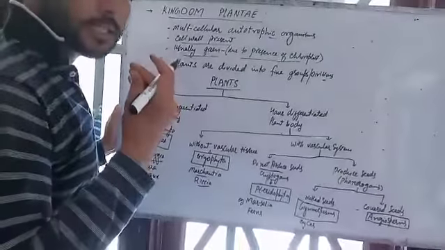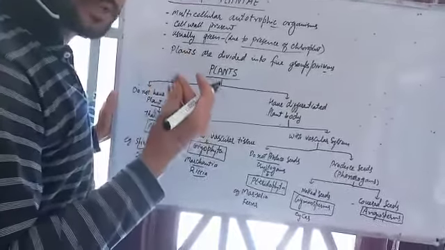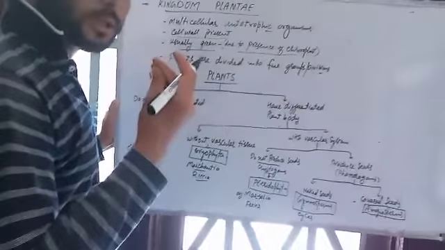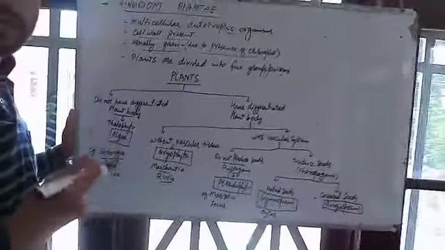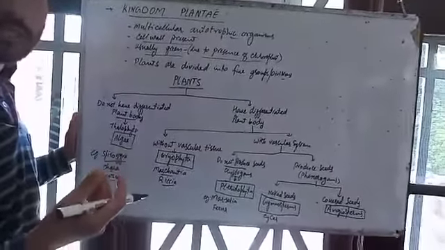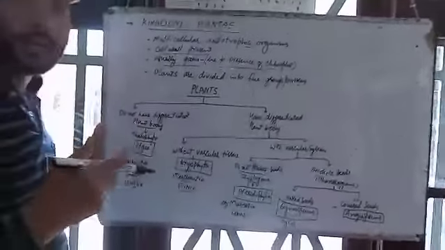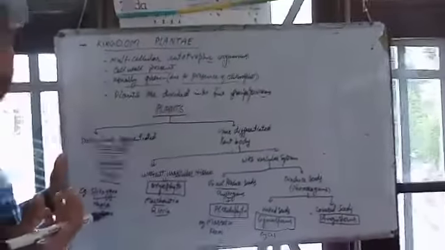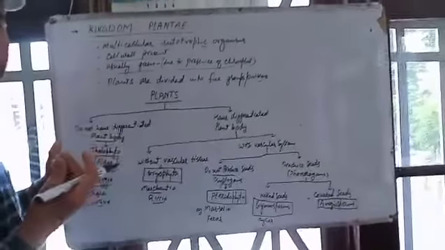That means you can see in a plant or in a tree different parts: stem, roots, leaves. But in some plants these parts are not differentiated. You cannot differentiate which part is stem and which part is leaf and which part is root.